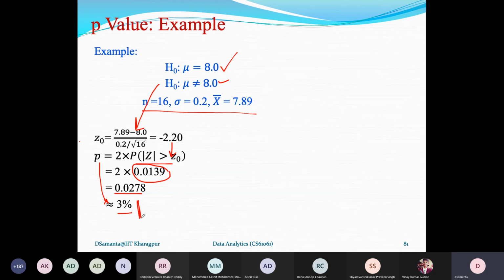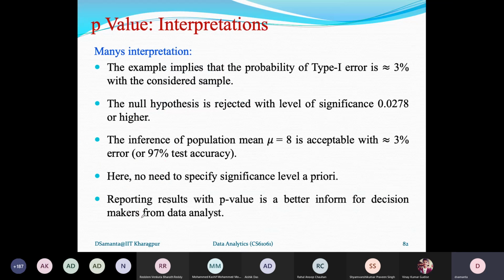So this is the idea of the p-value, and here we don't have to think of the alpha value a priori. Only the value can be calculated from the sample, and then we can report the result with this one. So this is the p-value concept. There are many interpretations from the p-value that we can easily do.